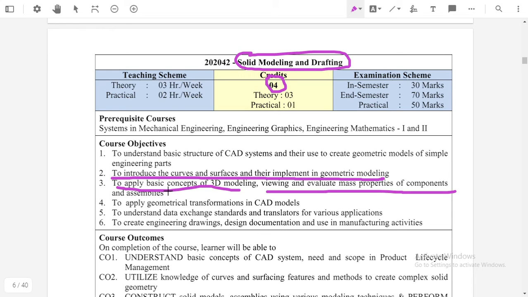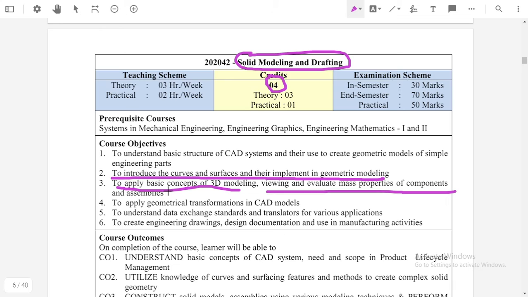By using this knowledge we can view and evaluate the properties of the component. If there is an isometric component or a 3D model, then it has different views: side view, front view, top view. In this way we can see the object in any view, and we will get knowledge about the object by viewing it in different views.